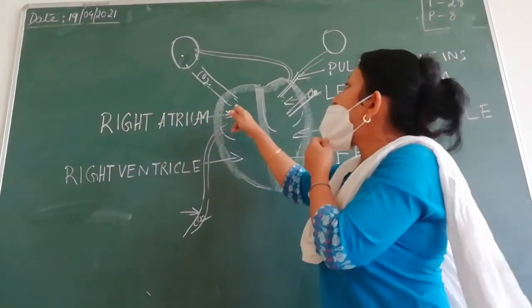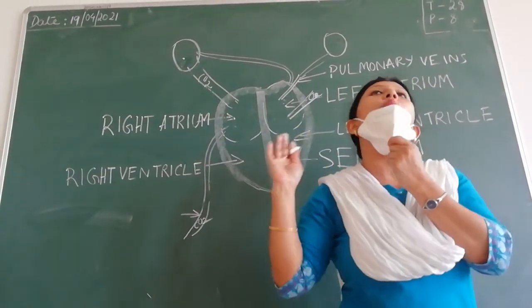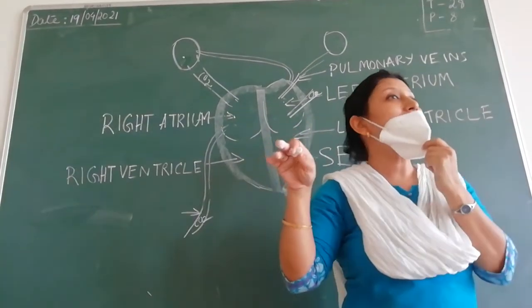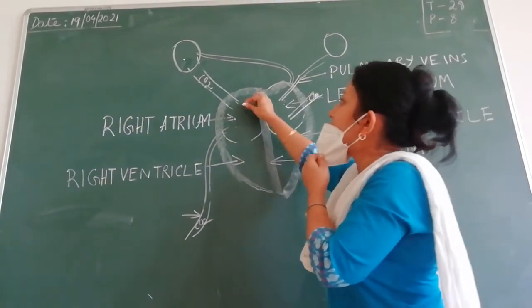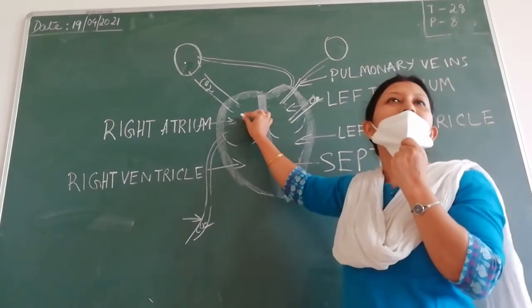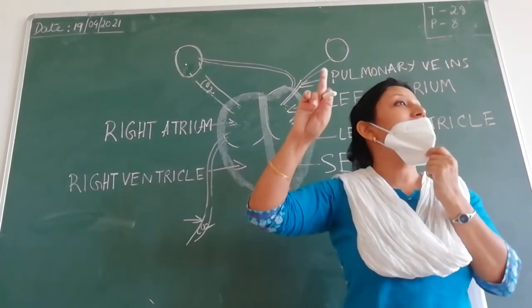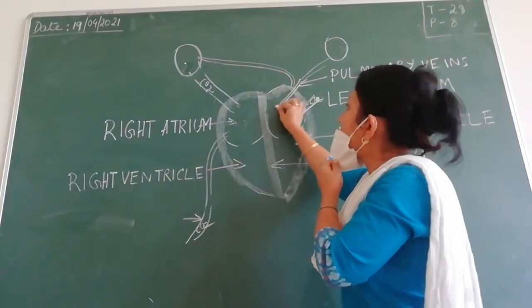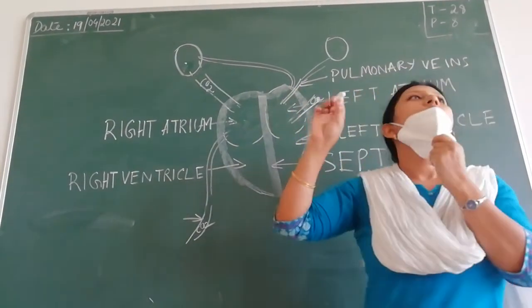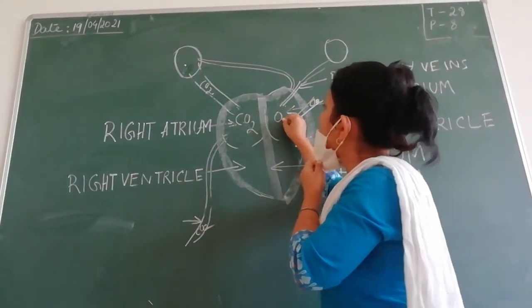Now when the atria contract, the space here will become less or more? Less. So this whole chamber is filled up with what? Deoxygenated blood, and this chamber is filled up with oxygenated blood. So here there is carbon dioxide, here there is oxygen.